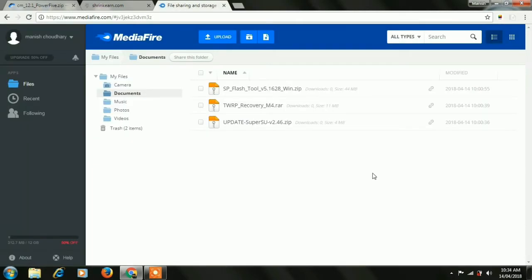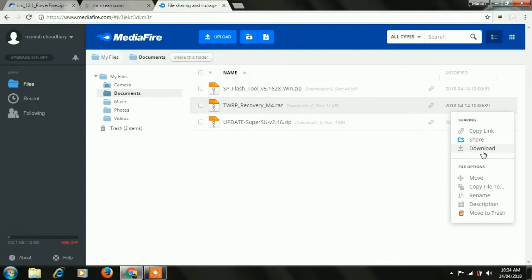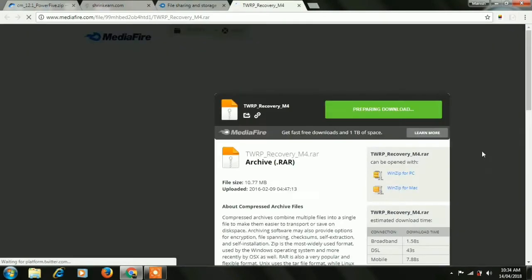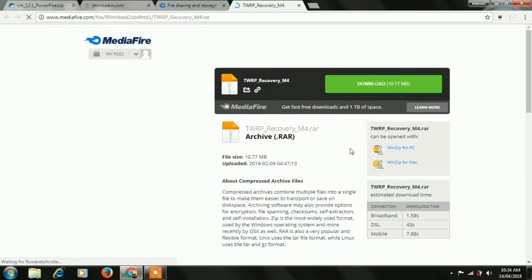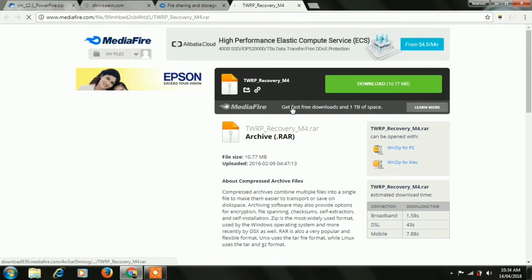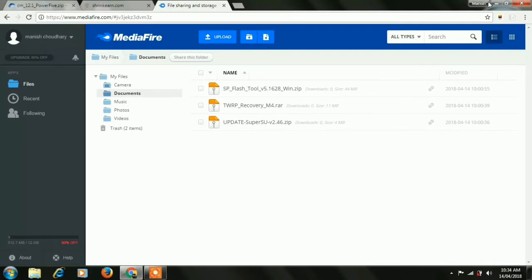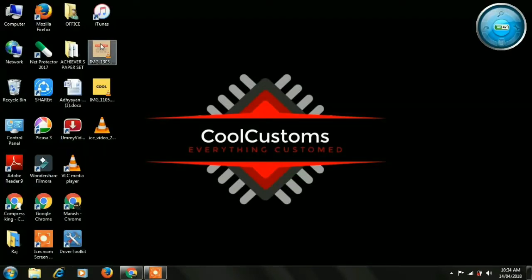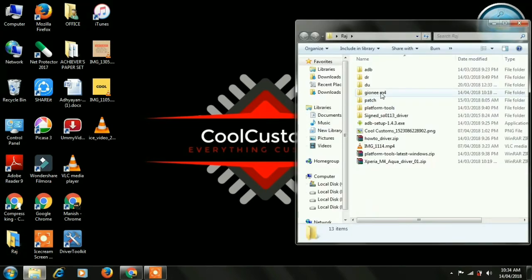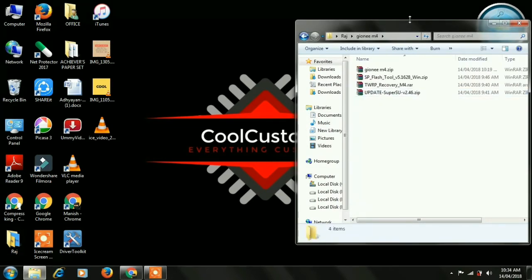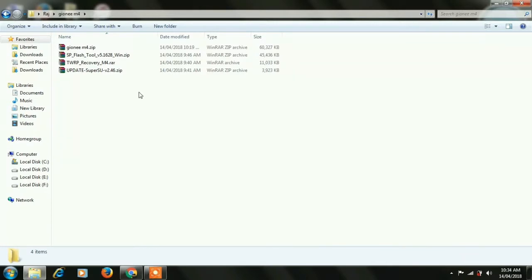I will not download this because I have downloaded the 3 files already. I'll show you how to download this. Tap on download, then tap on green download, so it will be downloaded. So after downloading these 3 files, locate the files which have been downloaded and wherever they have been kept, open them and extract them.